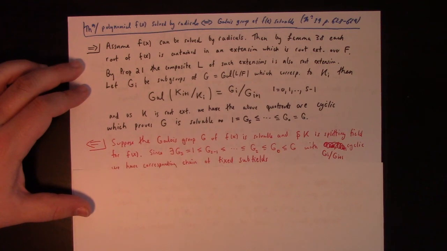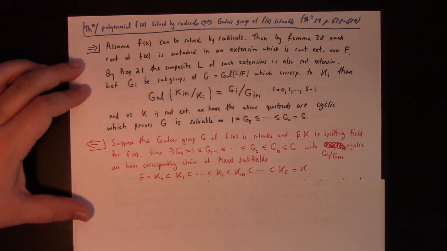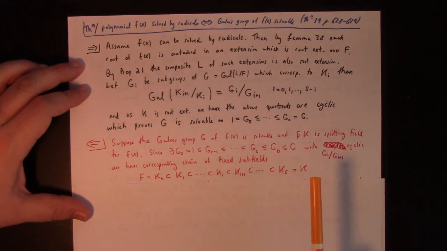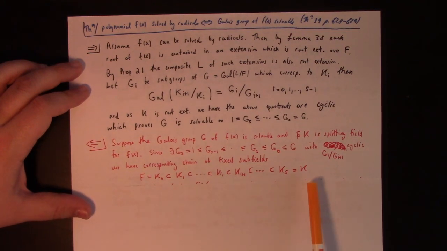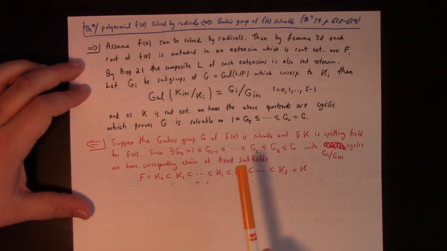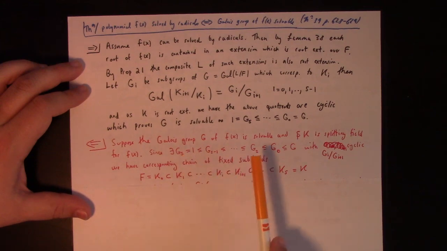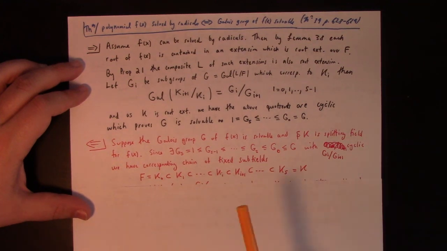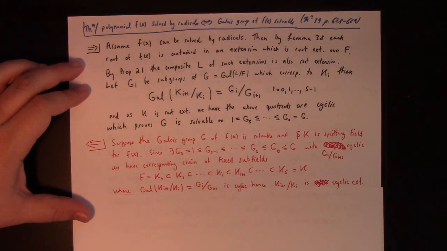And in the splitting field we have a corresponding chain of subfields. These appear as the fixed subfields of the given chain, right? And of course the inclusion reversing property means that the splitting field corresponds to the trivial group, and vice versa. The whole group corresponds to the base field, and everywhere in between reversed, right?